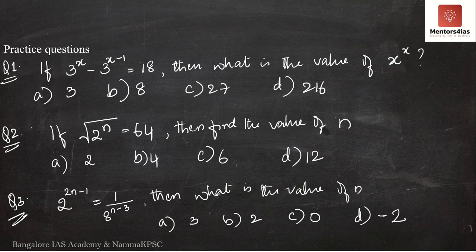So do try to solve these practice questions. The third question should also be simple. Take 8 to the power n minus 3 to the numerator. What will you get? You will get 8 to the power 3 minus n. Represent 8 in terms of 2. 8 is nothing but 2 cube. So it is 2 to the power 3 into 3 minus n. So equate two sides, you will get 2n minus 1 equal to 3 into 3 minus n. Try to find out the value of n.